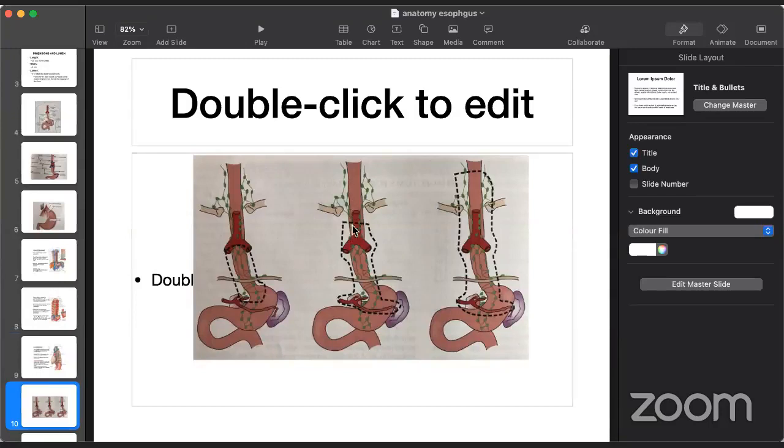Most of the time, upper esophageal lesions, we don't take up for upfront or definitive surgery because it has a rich lymphatic drainage which can go into the supraclavicular and other deep cervical groups of lymph nodes. But in the mid and lower esophagus, we commonly do a two-stage lymphadenectomy. Then came what is called a three-stage lymphadenectomy.